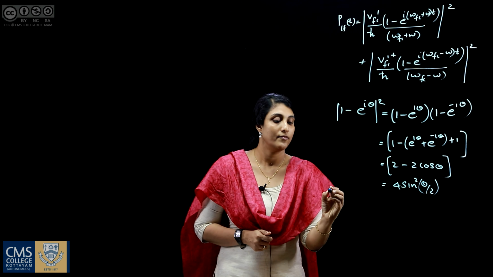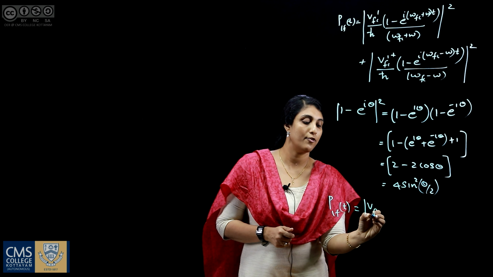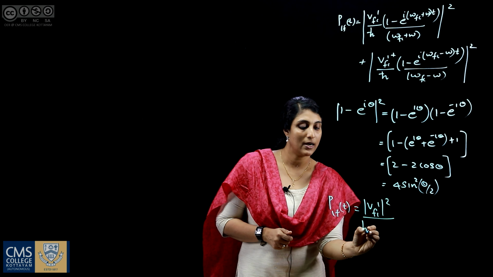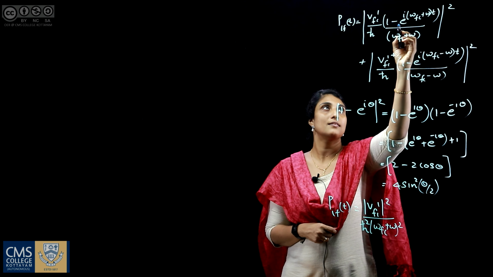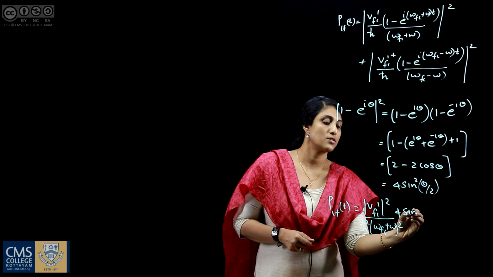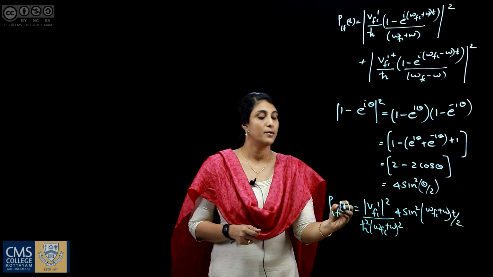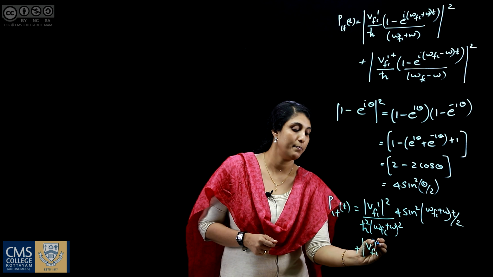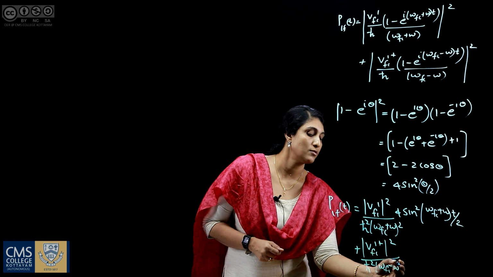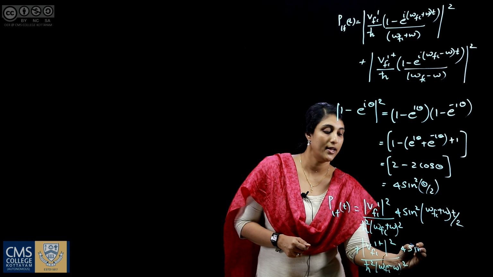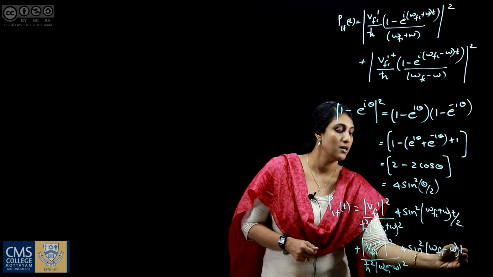On substituting that, we got P fi of t is modulus of V fi prime square by h bar square into (omega fi plus omega) square, and this relation becomes 4 sin square (omega fi plus omega) t by 2, plus modulus of V fi prime dagger square by h bar square into (omega fi minus omega) square into 4 sin square (omega fi minus omega) t by 2.